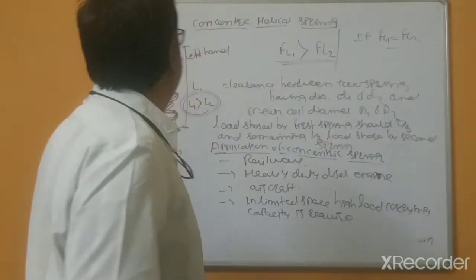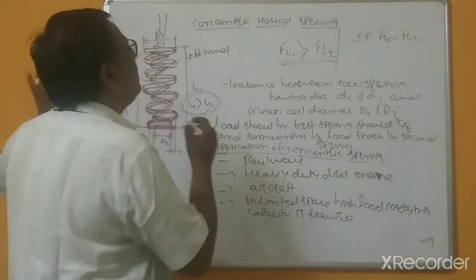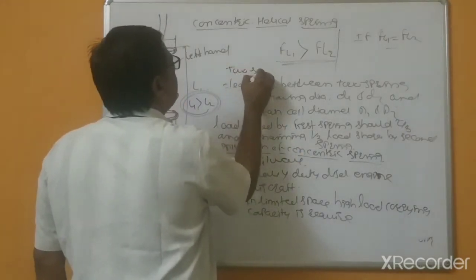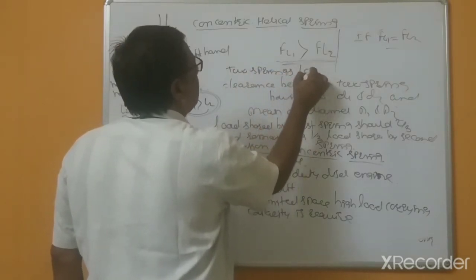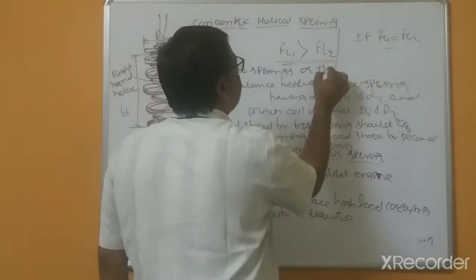Such type of springs we can use. And here there are two springs or three springs.